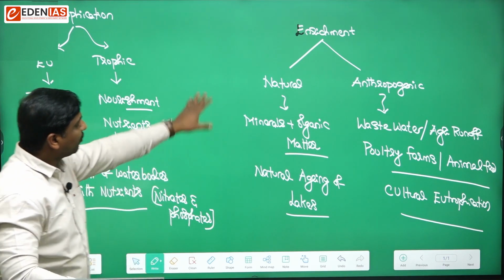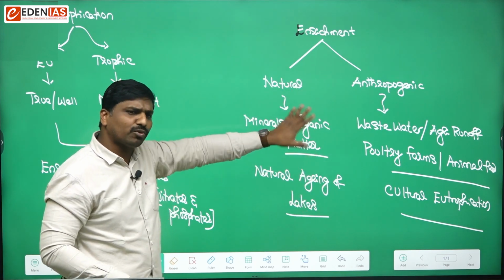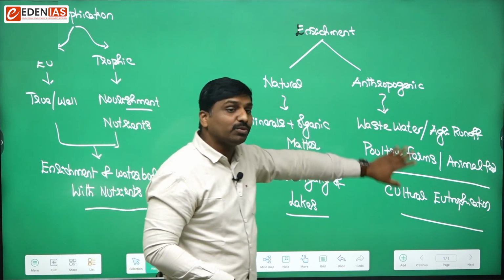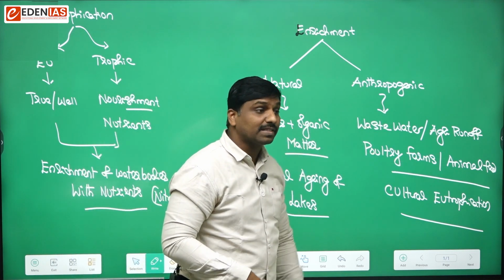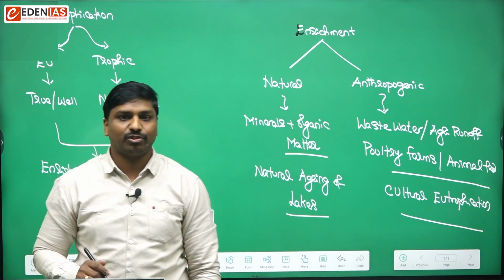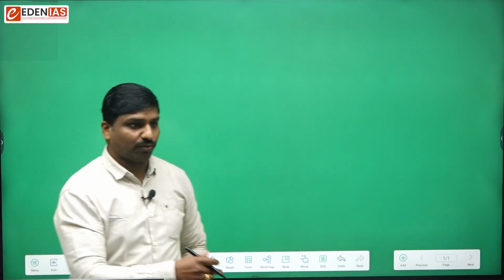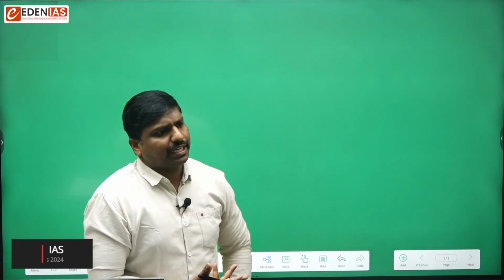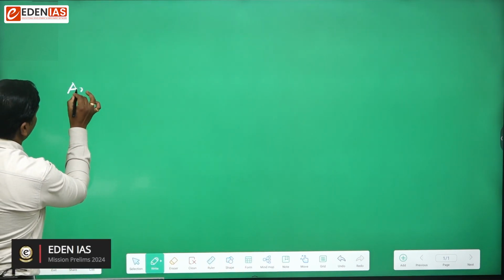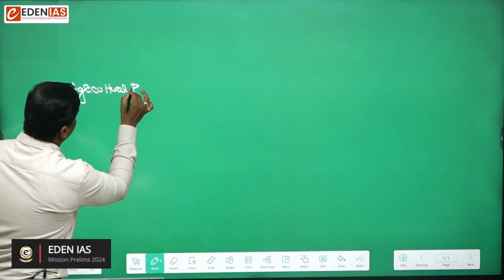So now, did you understand till here? Natural eutrophication takes a lot of time and is not a problem for us, but cultural eutrophication is the problem for us, because it is accentuated by human activities. Can you understand? So we are much concerned with cultural eutrophication. First let us take the case where there can be agricultural runoff.